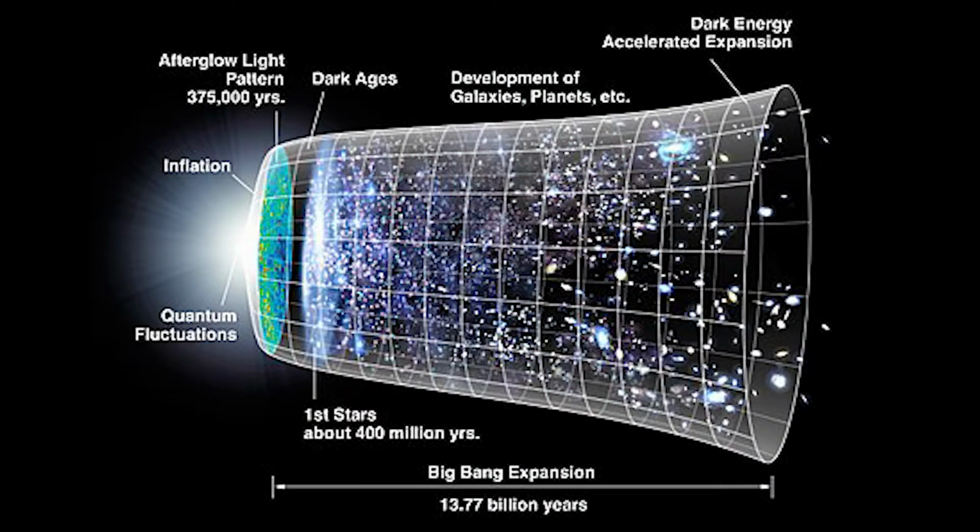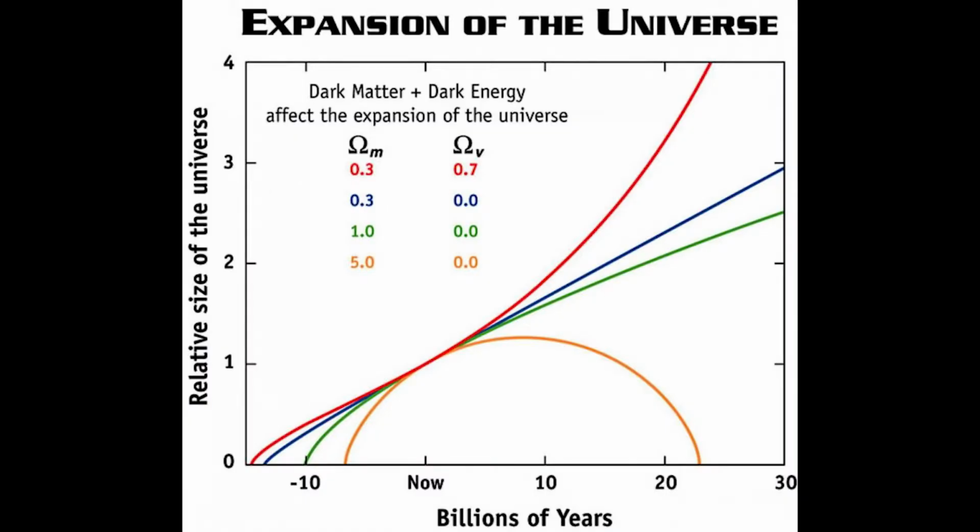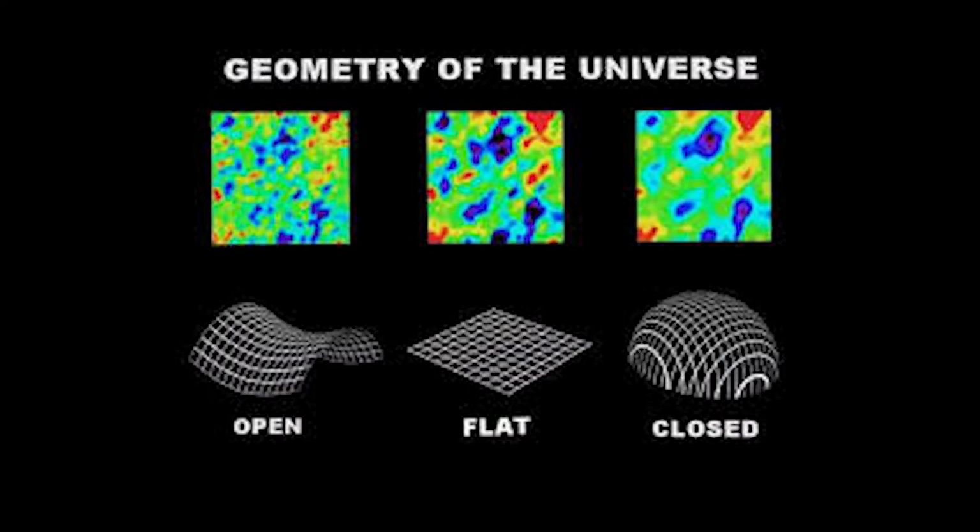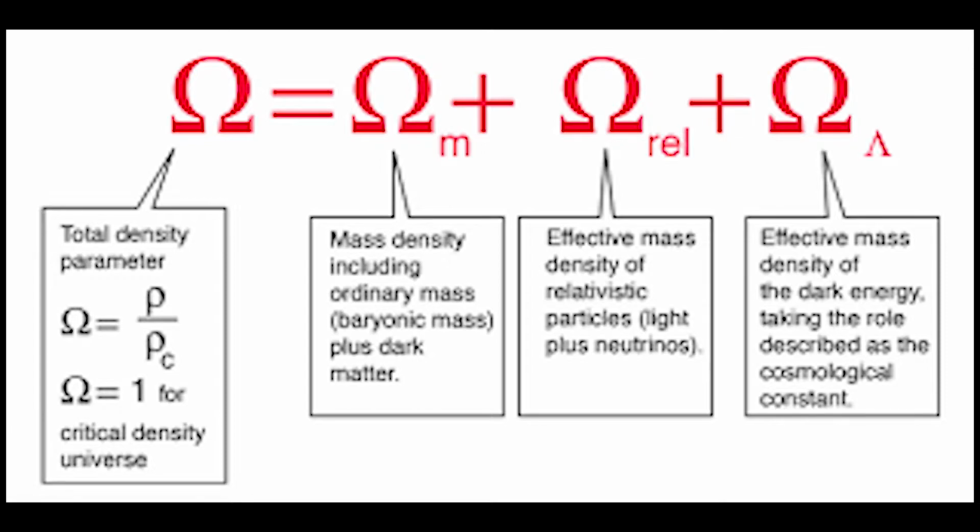The evidence supporting that dark energy exists in the first place is that 1. The universe is expanding, 2. The rate of expansion of the universe is increasing, and 3. The universe is very, very flat. Because of this flatness, there has to be a very specific average density of matter within the universe.